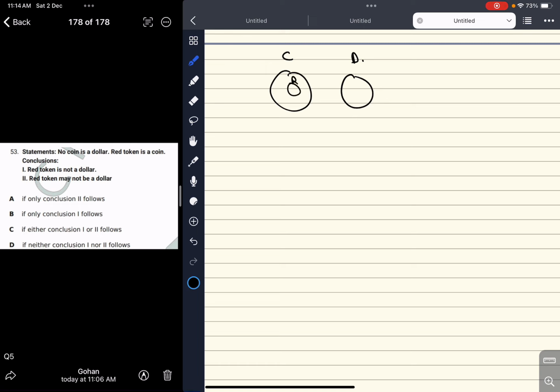Now conclusions 1 and 2. Red token is not a dollar. This is absolutely correct. Conclusion 2 says red token may not be a dollar. Why may not be? It is for sure not a dollar, so option 2 is wrong. We are sure that it won't be. So only conclusion 1 follows. So B is the answer to this question.